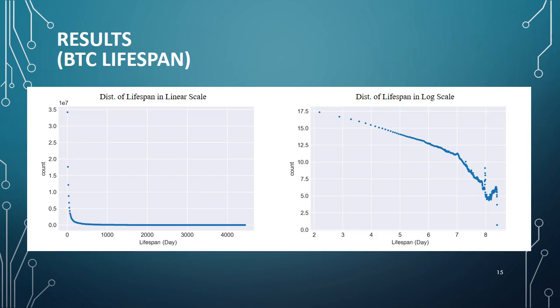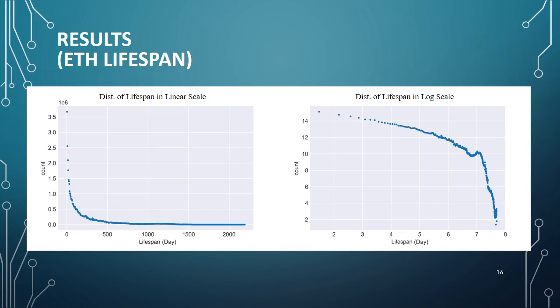And finally, we can see the distribution of lifespan of addresses in Bitcoin in both linear scale and logarithmic scale. The plot of lifespan is similar to the plot of average time between transactions, which we discussed earlier. We will fit different distributions to this plot later. And here we can see the distribution of lifespan of addresses in Ethereum. As we can see, both distributions in Bitcoin and Ethereum have characteristics of a power law distribution in both tails, and they almost consist of two lines on a logarithmic scale.